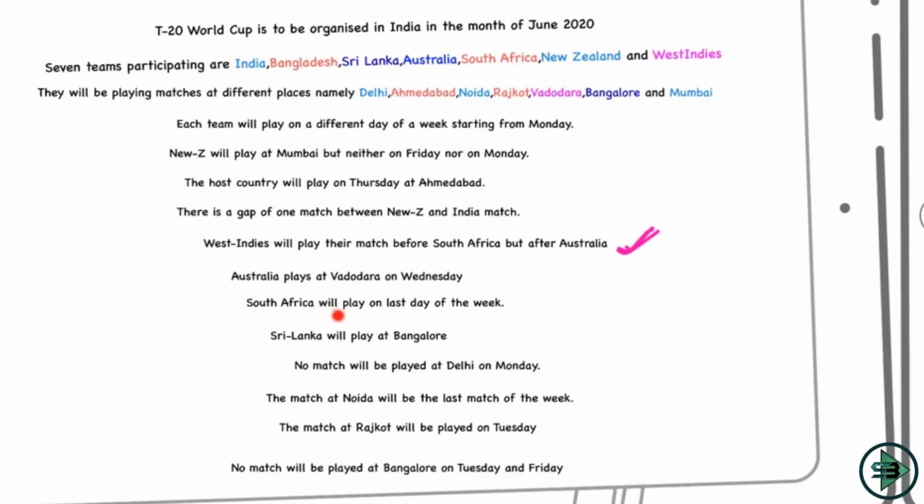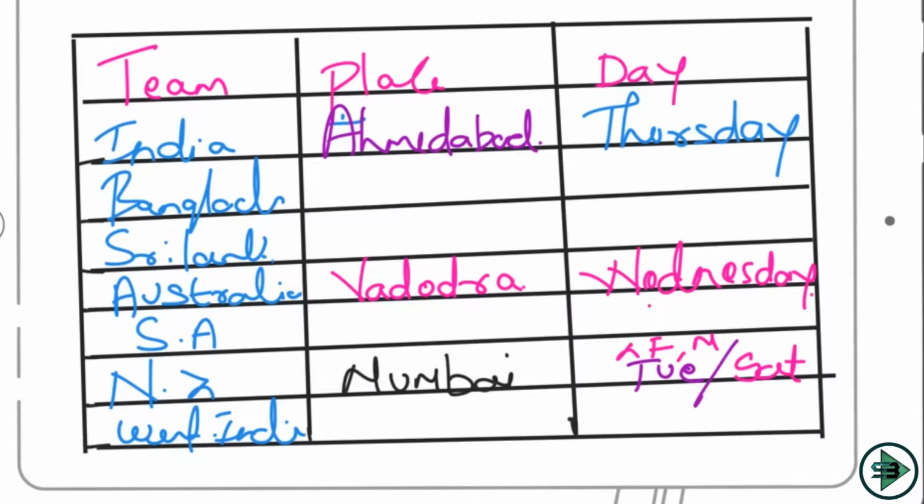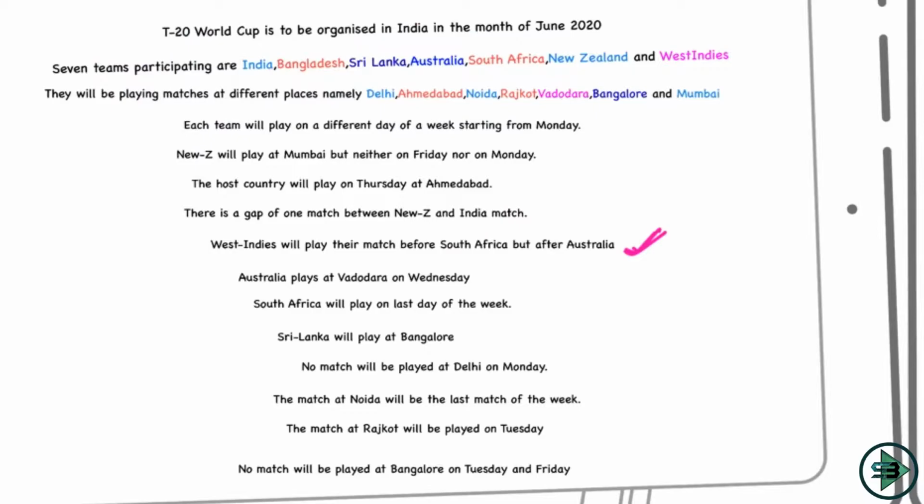South Africa will play on the last day of the week. And the question is saying that the first match will start on Monday. If the first match starts on Monday, the last day of the week will be Sunday, right? So South Africa will be playing on Sunday. It is not directly given, but from the sentence that is given, we can make out when South Africa is playing.